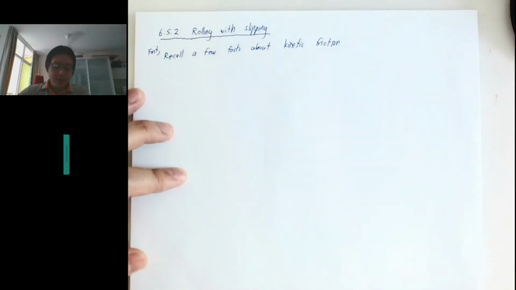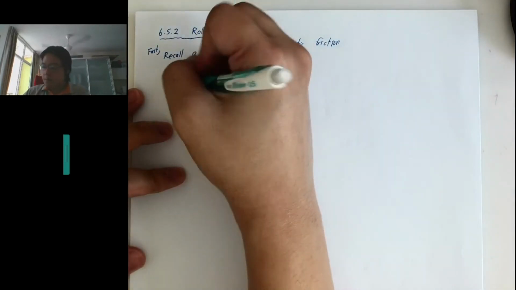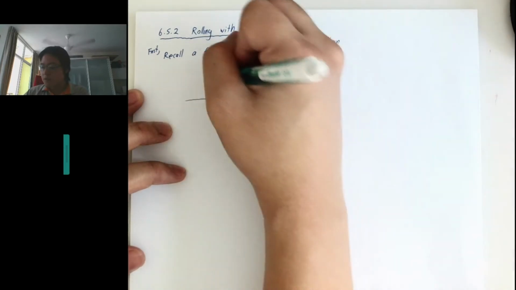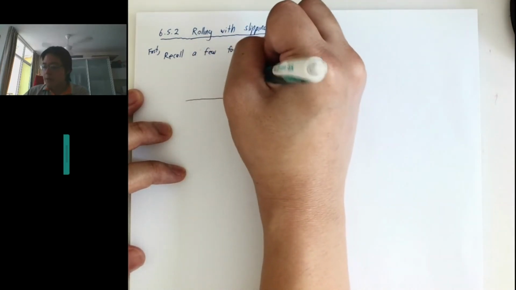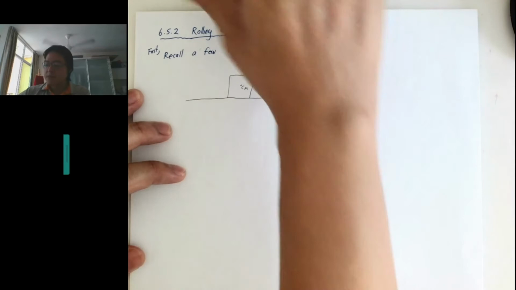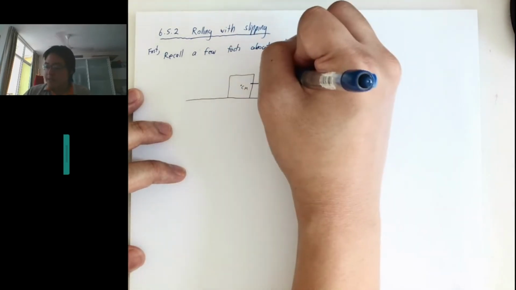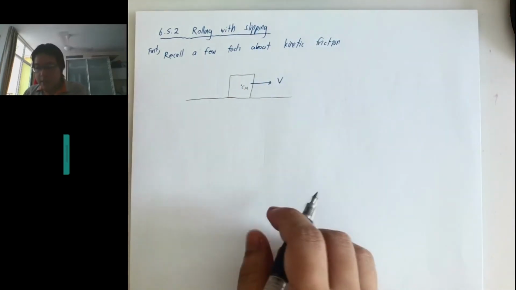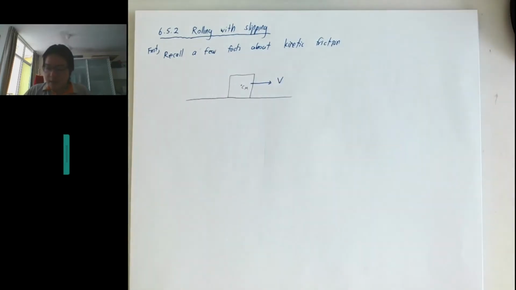When we were solving friction in chapters 2 and 3 and so on, we were talking about just the object with the center of mass. If the object is moving at some velocity v, the friction is always opposing the motion.